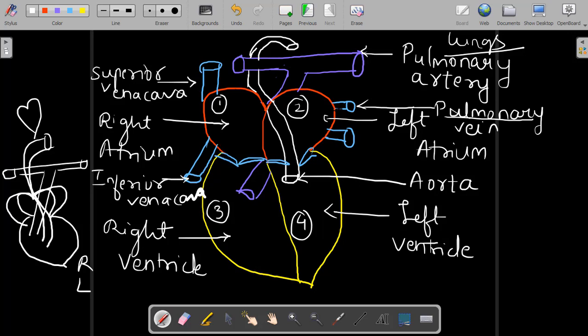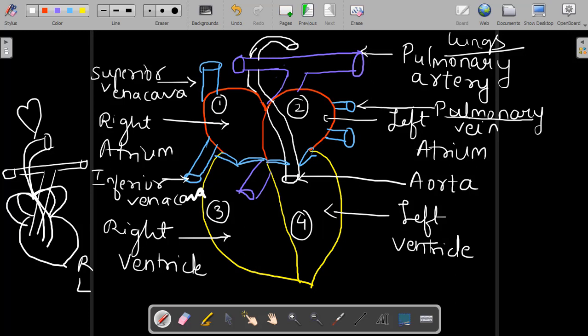Okay, so first of all you will draw the four chambers of the heart. Secondly, you will draw the two pipes, superior and inferior vena cava. Thirdly, you will draw a T-shaped structure, label it as pulmonary artery. Then you will show the blood coming back to the heart by pulmonary vein. Then you draw a rough S-shaped structure, which is said to be aorta, and this aorta carries the blood to all parts of your body.